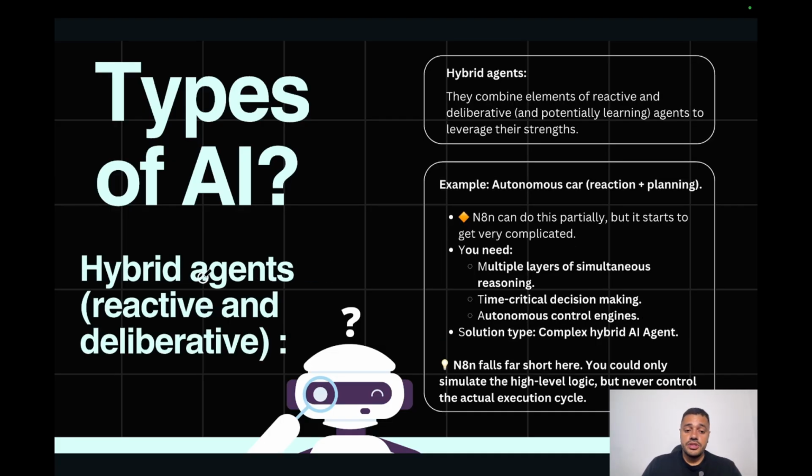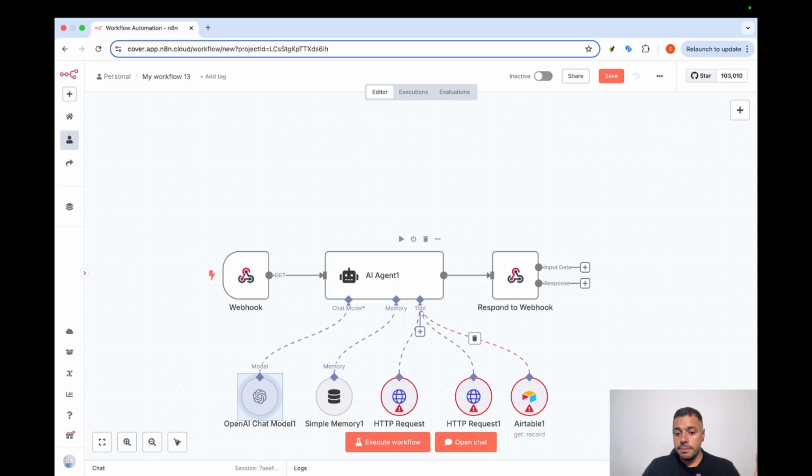Now we have the hybrids. The hybrids are totally possible with N8N because it's the fusion between reactive and deliberative. It's pretty similar to this, but let's say there is a complex task here, and this will take some time. You can answer the user quickly and start the complex process behind the scenes, and after that respond to the user. It's something that we can do with N8N.